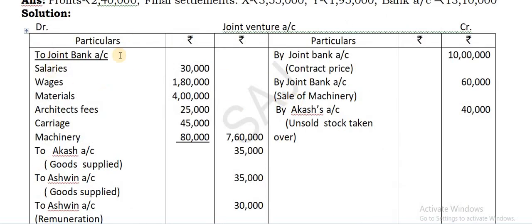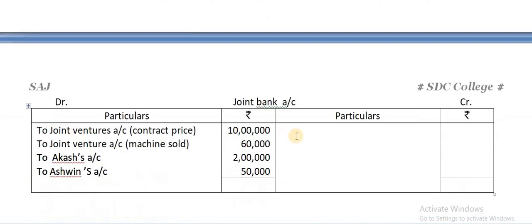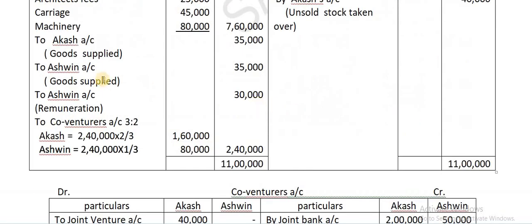Next, now look at the debit side. Is there a joint bank here? Yes. What is the total amount there? That is the total payments being made. All these payments will be entered on the credit side. Write on the credit side by joint bank account. It's a joint venture account, 7,60,000.